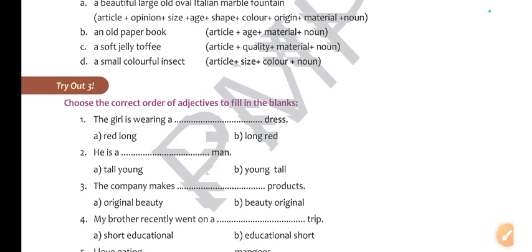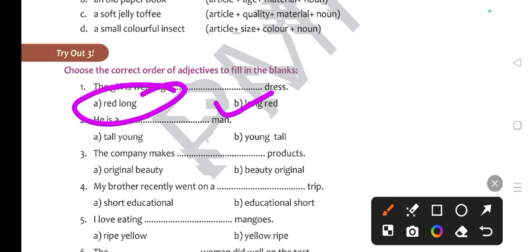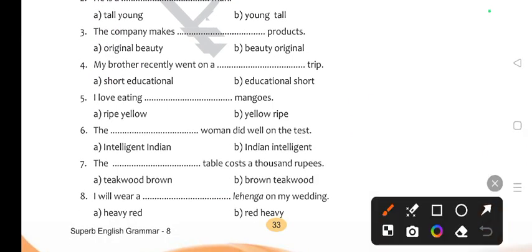Try out 3. Choose the correct order of adjectives to fill in the blanks. The girl is wearing a long red dress. Okay, red long is incorrect. Second is, he is a young tall man. The company makes original beauty products. My brother recently went on a short educational trip. Okay. Next is, I love eating yellow ripe mangoes. The intelligent Indian women did well on the test. The brown teak wood table cost 1,000 rupees.